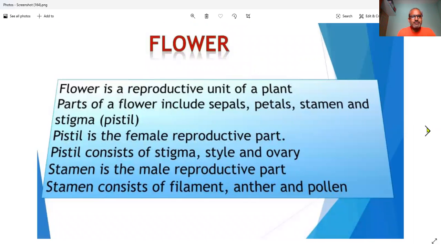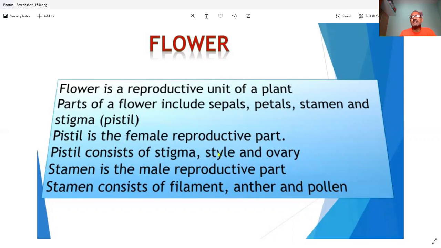So we begin with the plants. Flower is the reproductive part in plants. Flower is a reproductive unit of the plant. Parts of flower: a flower includes sepals, petals, stamen, and stigma. Stigma is also called pistil. So pistil is the female reproductive part.